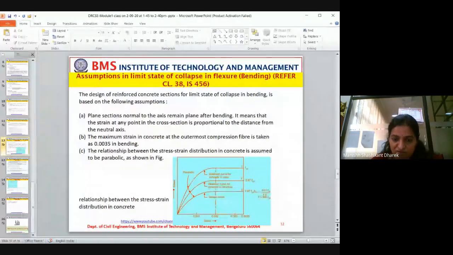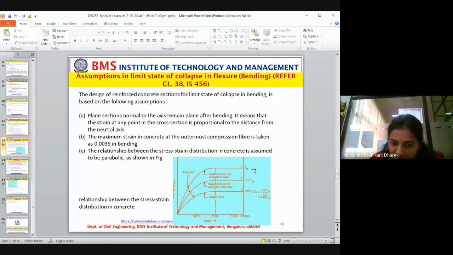Now see, this portion is parabolic. This is the strain and this is the stress. Now look at this diagram, where the relationship between stress and strain is explained. This is 100% characteristic strength, fck is 100%.